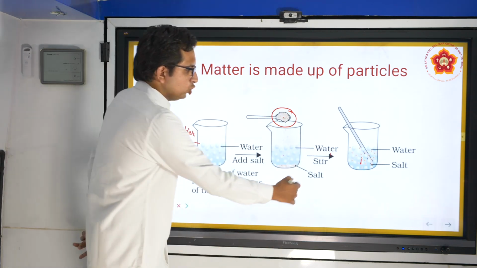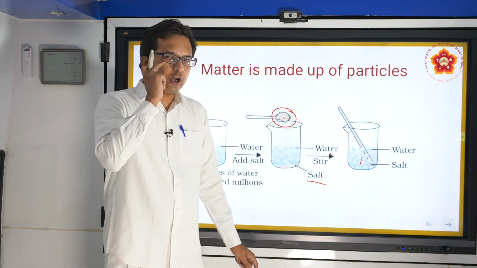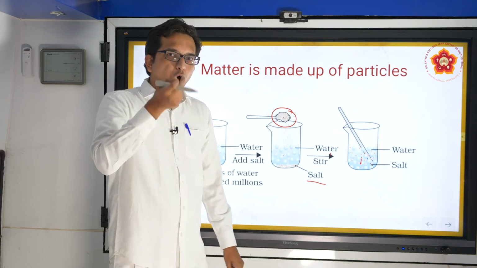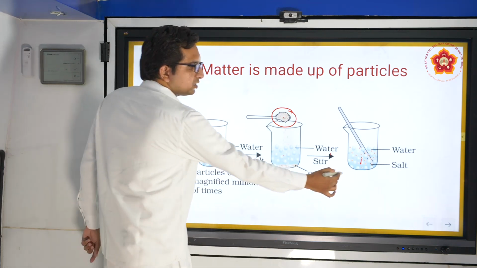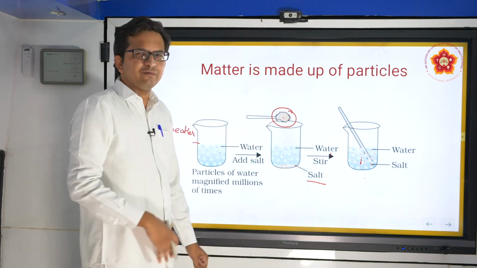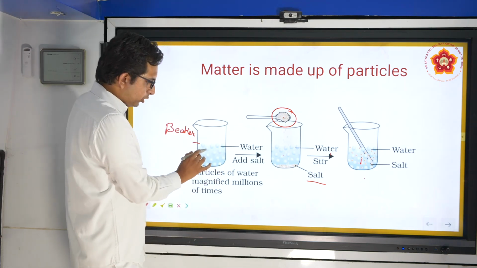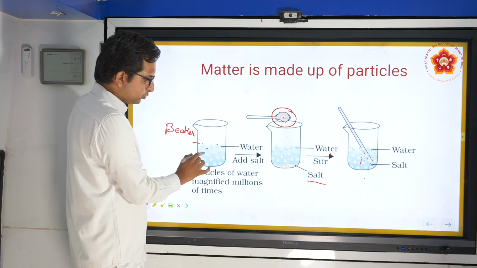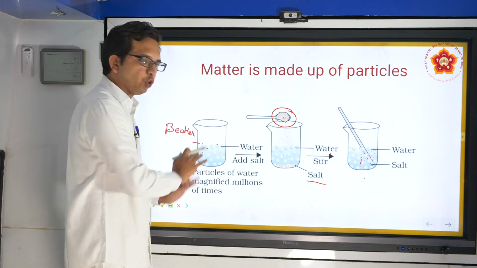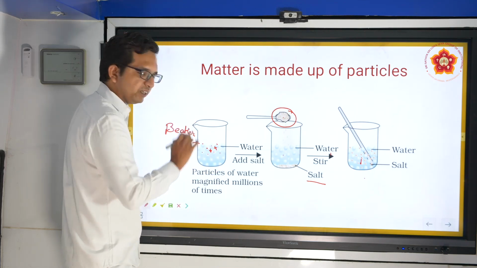In this example, salt was mixed in water and thereby you got a salt solution. To the naked eye, this looks like a clear water solution only. But on tasting, you will realize that this is a mixture of salt as well as water. So what do we understand from this? The water that you take, I am sure you are able to recognize some molecular forms which are being shown here. And these molecules are not tightly packed. As shown here, there is some amount of space available in between.